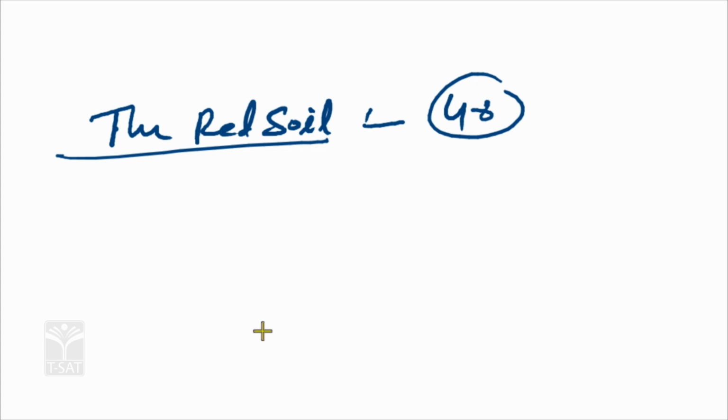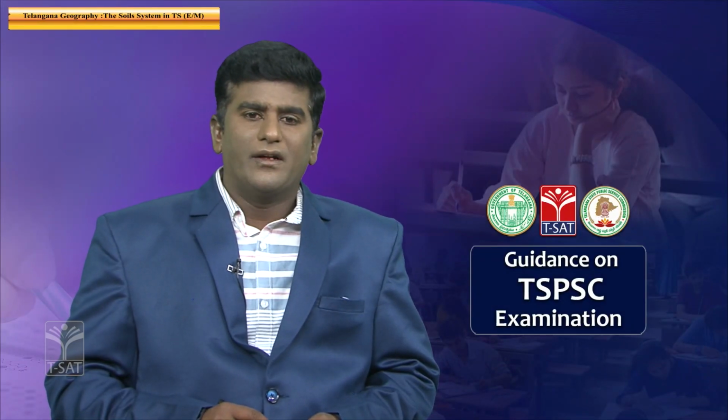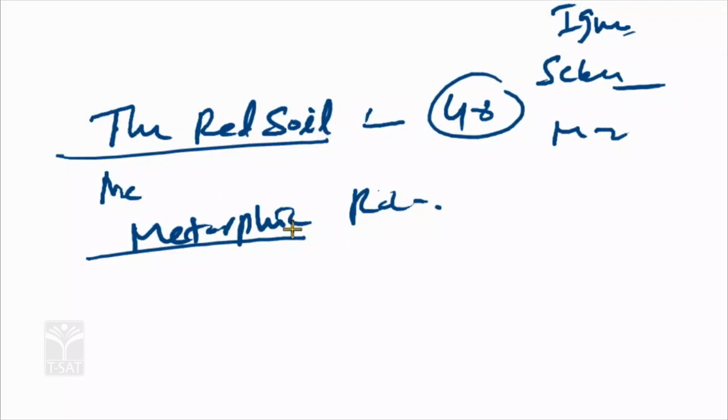Red soil formation is due to the effect of metamorphic rock, the mother rock being metamorphic. You already know the different types of rocks: igneous rocks, sedimentary rocks and metamorphic rocks, classified based on chemical composition, color, etc. The mother rock of red soil is metamorphic, changed from igneous as well as sedimentary rocks. The first rock is igneous; changing again, the second is sedimentary; the third is metamorphic, changed by the effect of temperature and pressure.